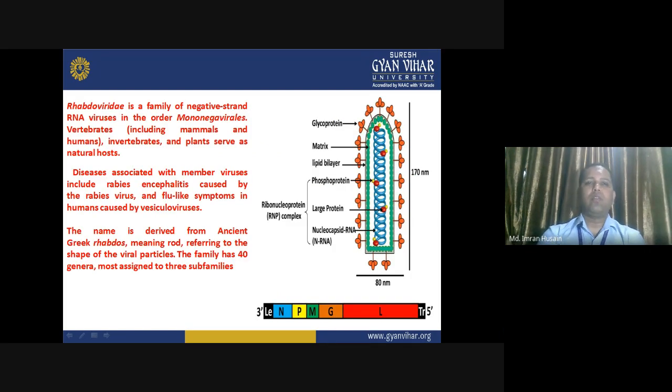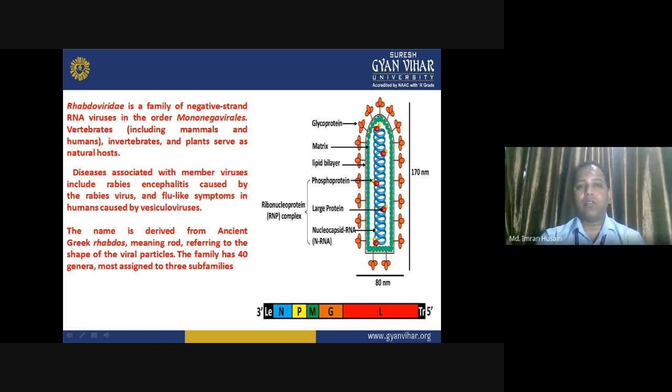So, adaptability is a family of negative strand RNA virus in the order of Mononegavirales. These are vertebrates including mammals and humans.